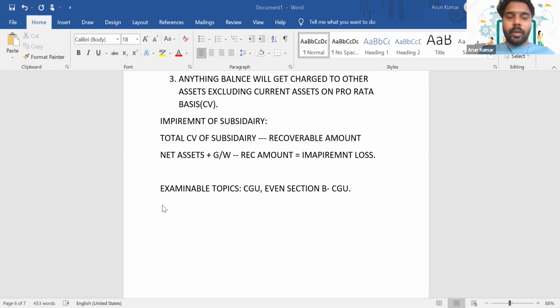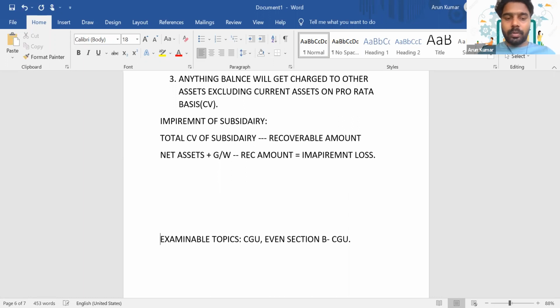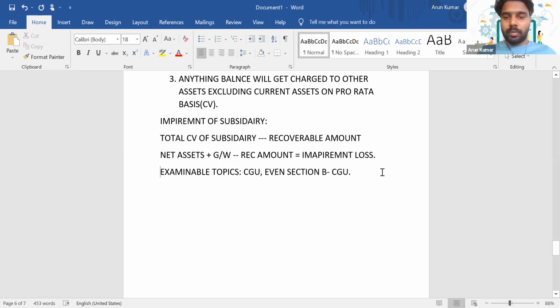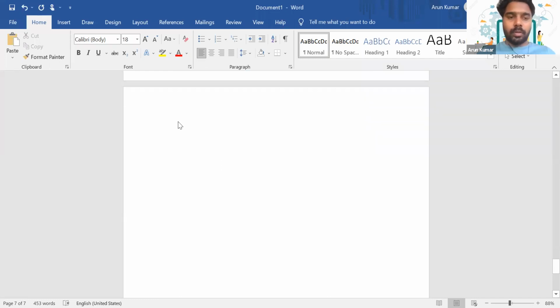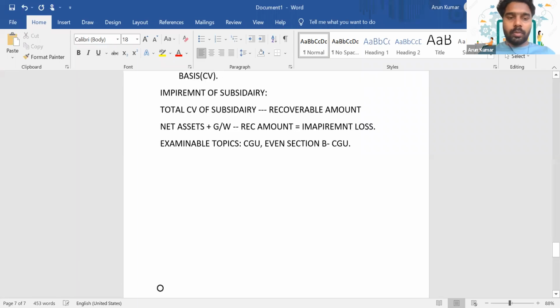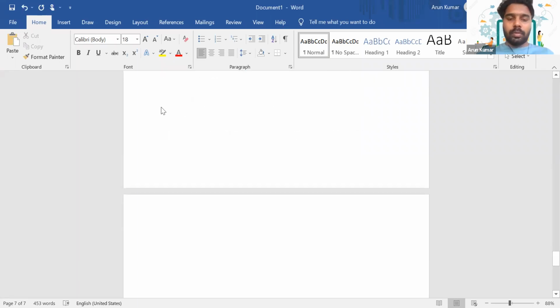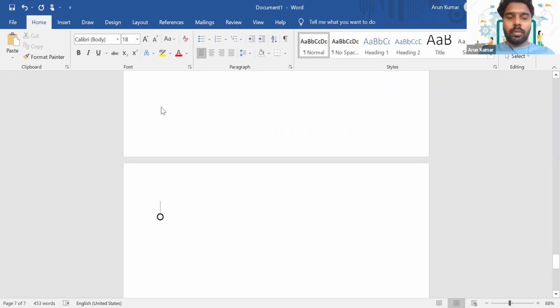So next one we are going to discuss is the standard IAS 23, which is borrowing cost.